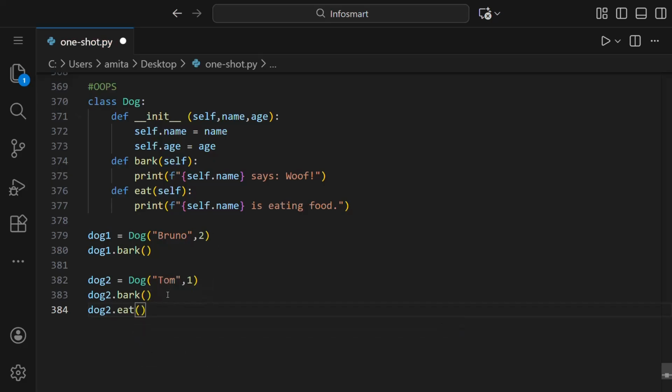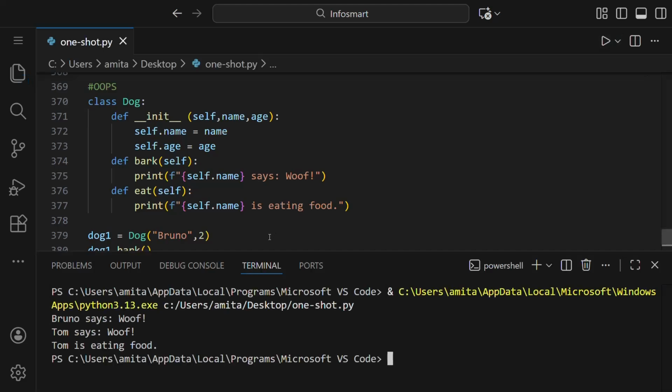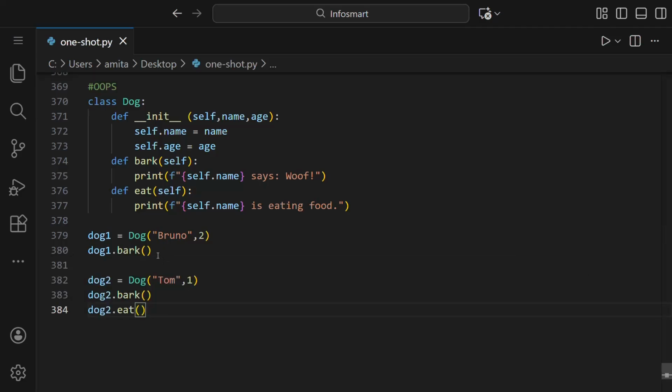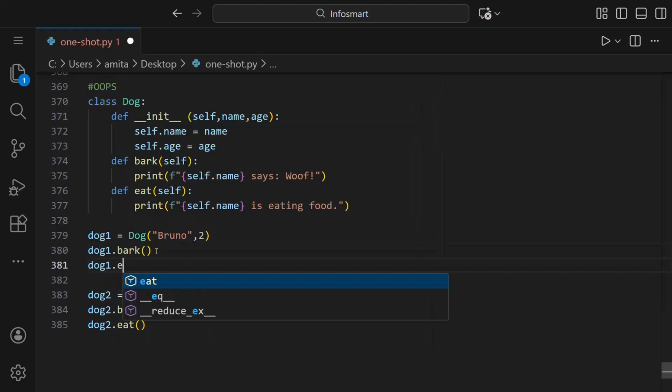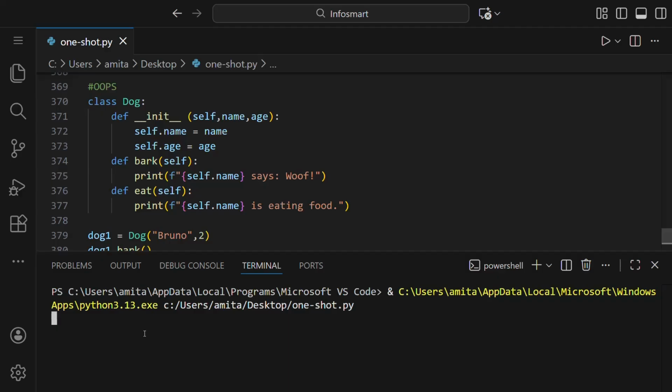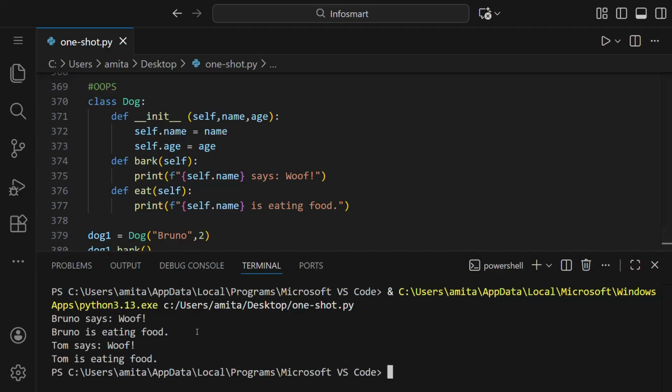So dog2.bark(), dog2.eat(). If we run this, you can see it's written Tom says woof, Tom is eating food. We can even call dog1.eat(), and this way we will get Bruno is eating food. You can see it here.